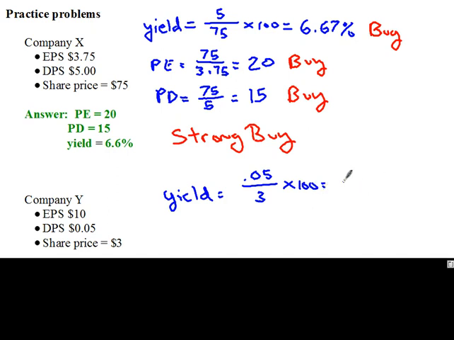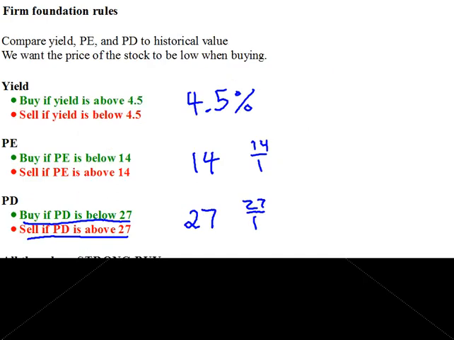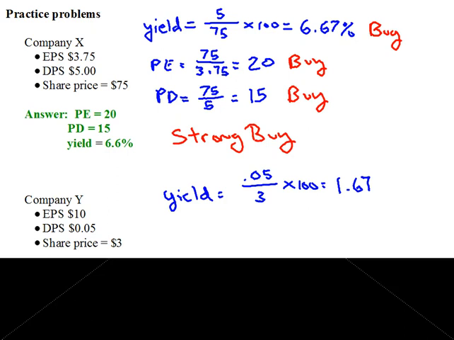The yield is going to be 1.67. So that's a relatively low yield. Based on the previous argument, we want the yield to be high if we're buying, low if we're selling. So this is below 4.5, so we would issue a sell signal. On this yield, we would say that looks like a sell signal.